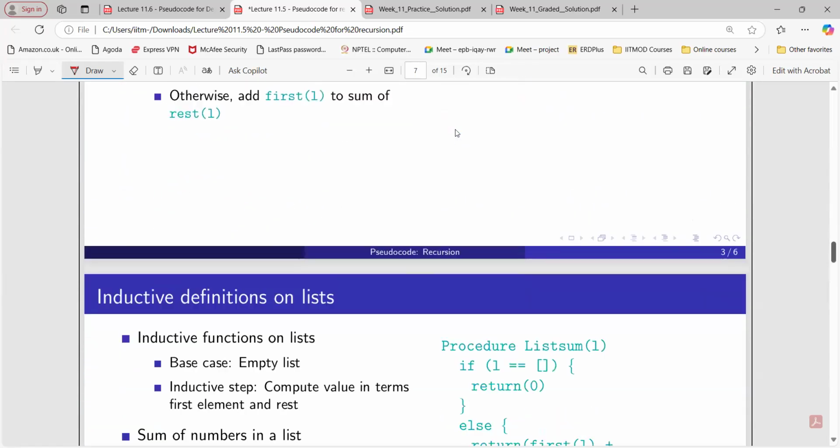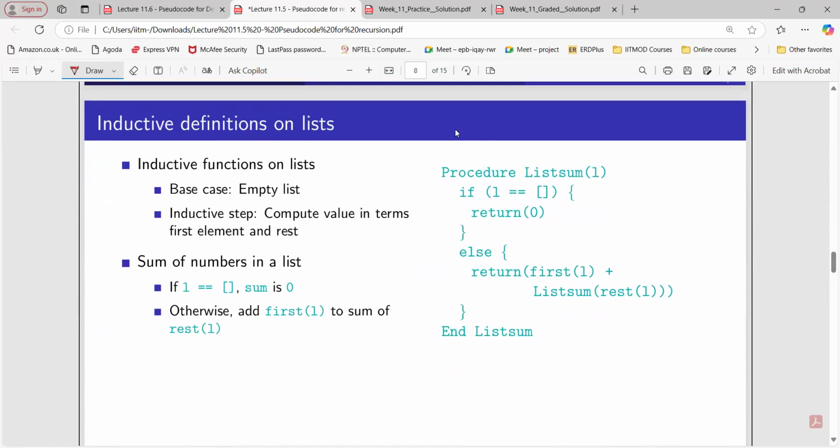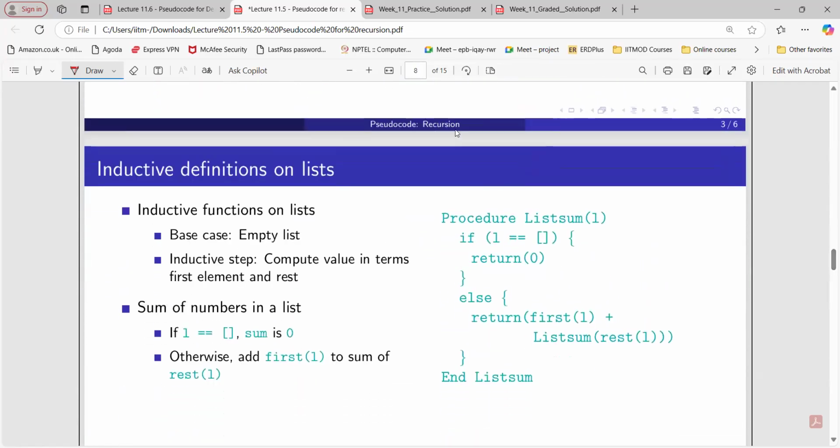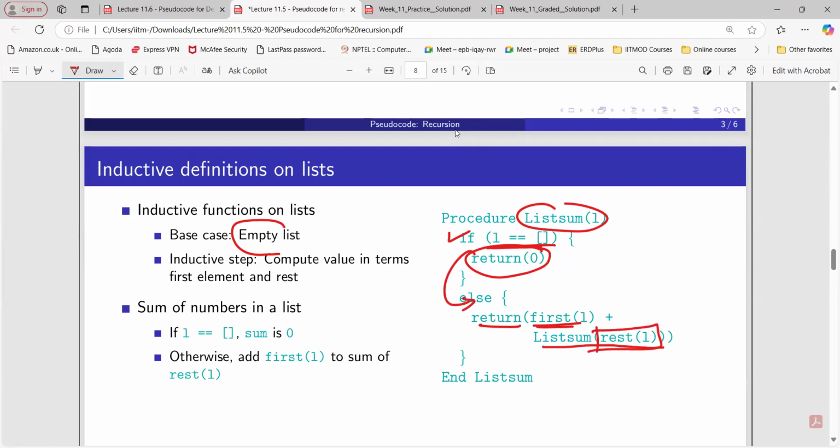Now same thing we can do here in the case of a list as well, right? In the previous thing, n was the input, but here we are taking a list as the input. We want to find out the summation of all the elements in the list. So again same thing: if L equals the empty list, then we are going to return 0. Else we are going to return the first element of the list, plus again we are calling the function here, and the input is rest of the elements, except the first element. So again we are going to call this particular procedure and follow the same process.